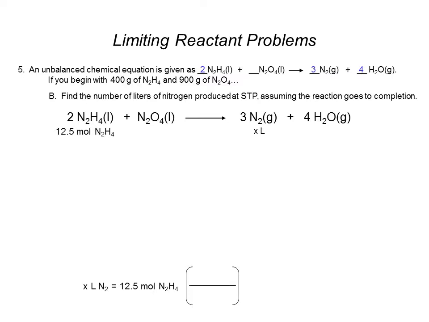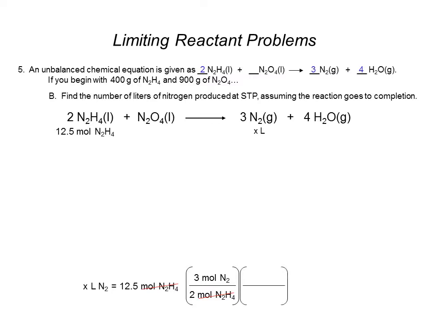So very quickly, we could use the coefficients. 2 moles of N2H4 will produce 3 moles of nitrogen. Making the units cancel, because I have moles of N2H4 up here, I need moles of N2H4 down here. So from the balanced chemical equation, we were told 2 moles of N2H4 will produce 3 moles of N2. Notice the moles of N2H4 cancel.